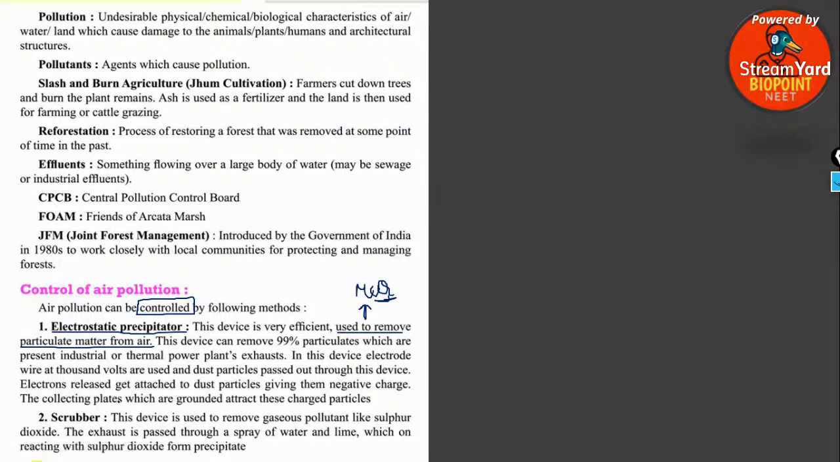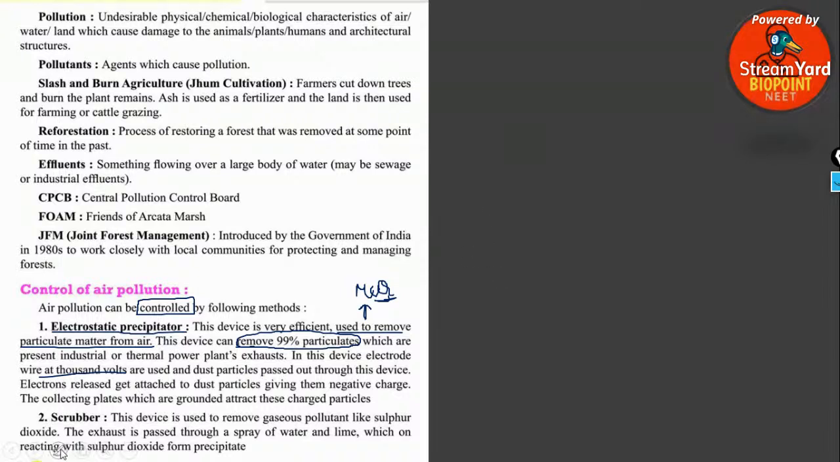It's clear? Yes. So electrostatic precipitator is very efficient, and it is used to remove particulate matter from the air. It can remove over 99% of the particulate matter present in the industrial and thermal power plant exhaust. In this device, electrodes at 1000 volt are used, and dust particles are passed through this device. Electrons get released to the dust particles, giving them a negative charge, and the collecting plates are grounded, or undergo a process of earthing, as a result of which the negative charges would be attracted towards the center of the earth. Is it clear?